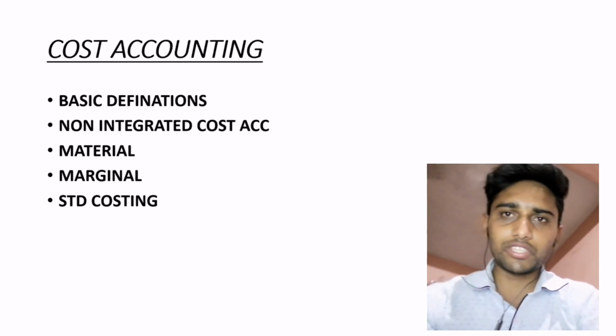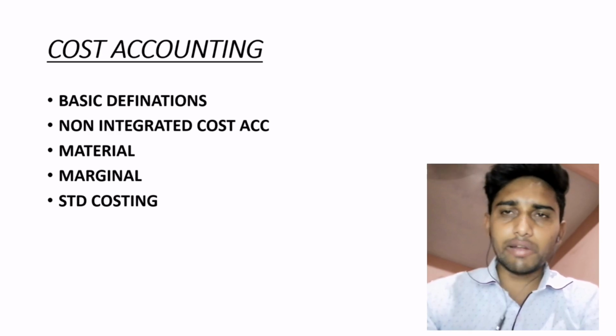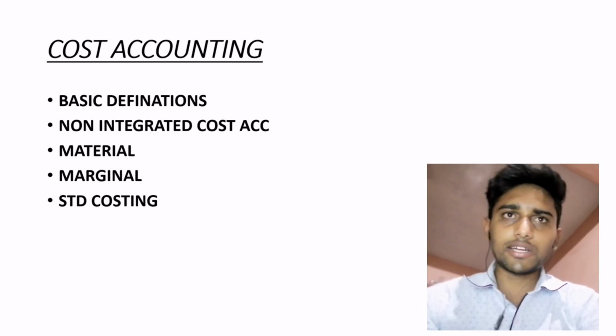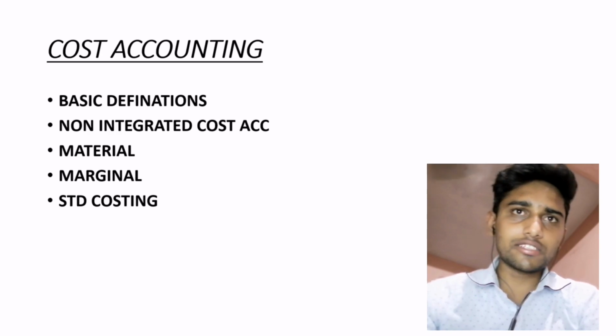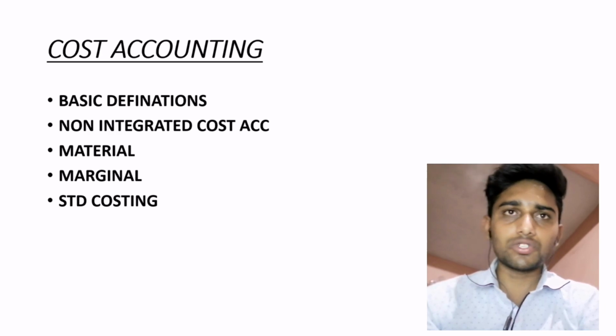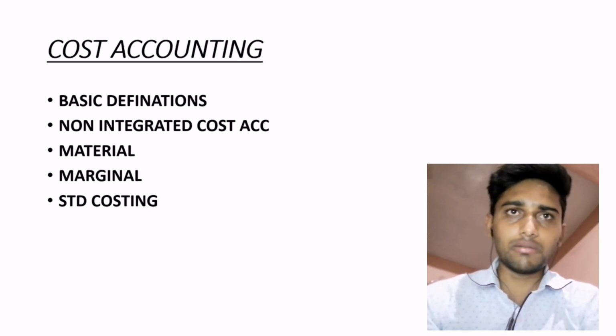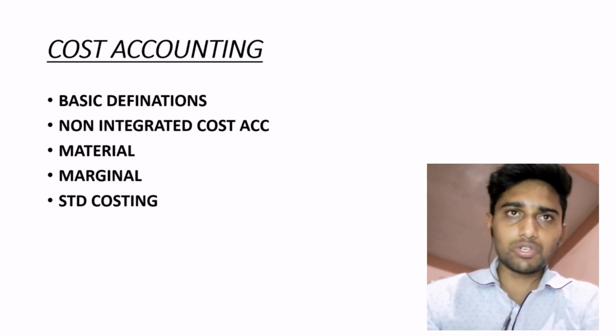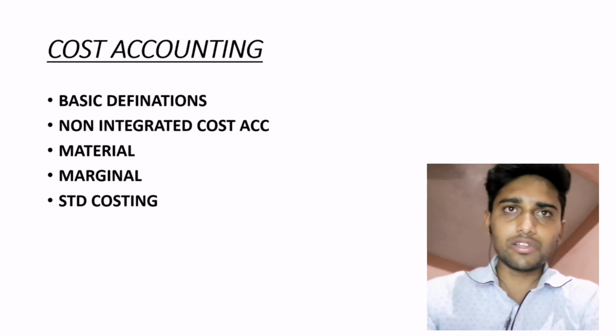Next point is material costing, that is also given in paper number 8. So you have to prepare material costing as well. You are not required to do any sum, you just have to do the theory that is given in cost accounting. Next, very important, is marginal costing. They may ask what is the difference between marginal costing and absorption costing, why there is a difference in profit between absorption costing and marginal costing, what is the difference between marginal costing and differential cost analysis, what is the usefulness of differential cost analysis. That kind of questions they may ask in the interview. Next important point is standard costing.